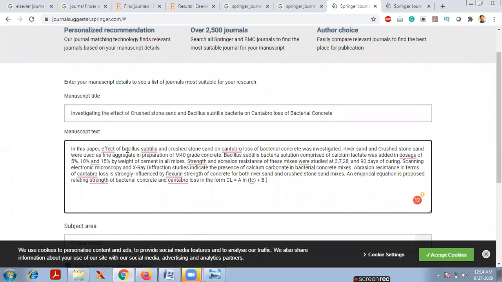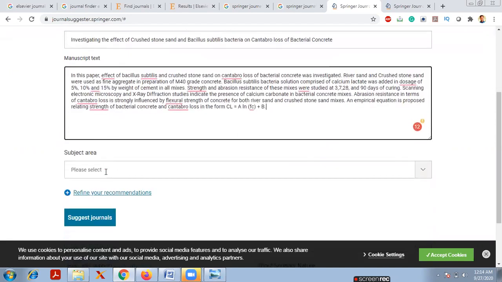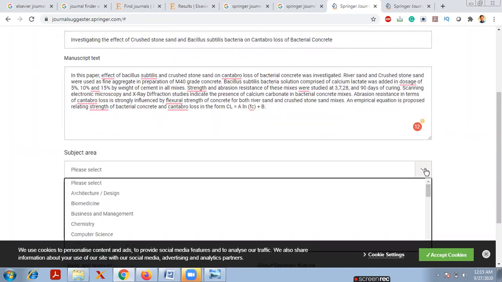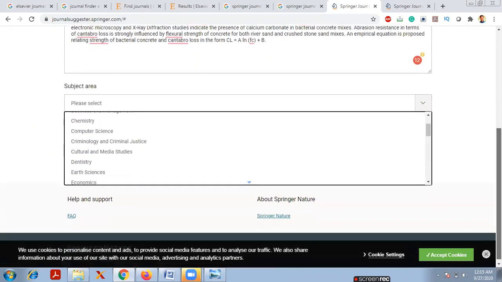Here, for the manuscript text, you can enter the total manuscript text of your paper. The manuscript is nothing but the research paper, so you can enter the total paper data. But now I am entering the abstract only. And next, go to another one, the subject area. So you can see the subject area.